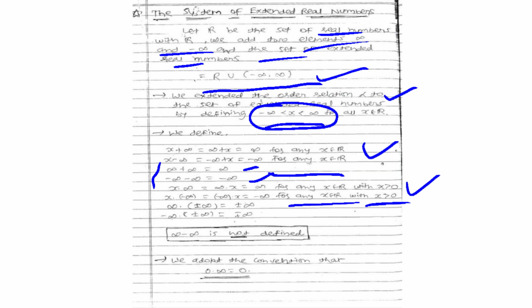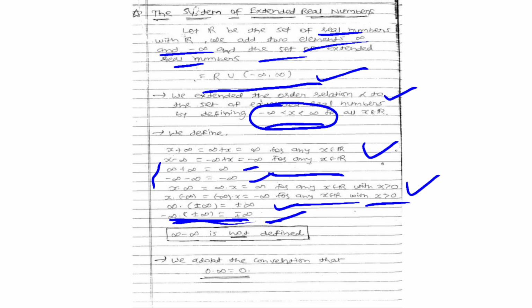Lastly, infinity times plus or minus infinity gives plus or minus infinity, and minus infinity times plus or minus infinity gives minus or plus infinity. Here, minus infinity times plus infinity gives minus infinity, and minus infinity times minus infinity gives plus infinity.